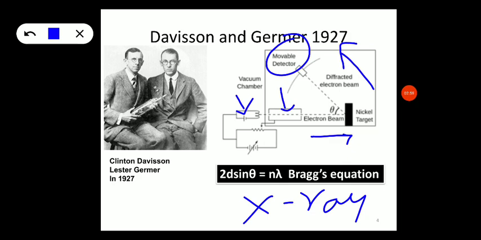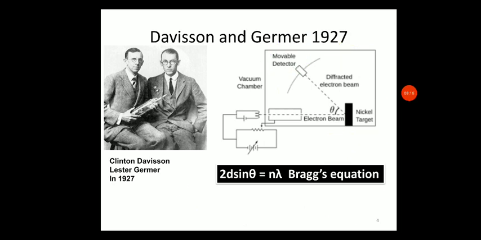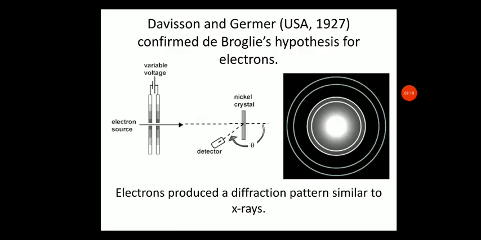Bragg's equation, 2d sine theta is equal to n lambda, is applicable. If it is applicable for X-ray, it is also applicable for a moving electron. So this was the experiment done by Davisson and Germer in 1927.